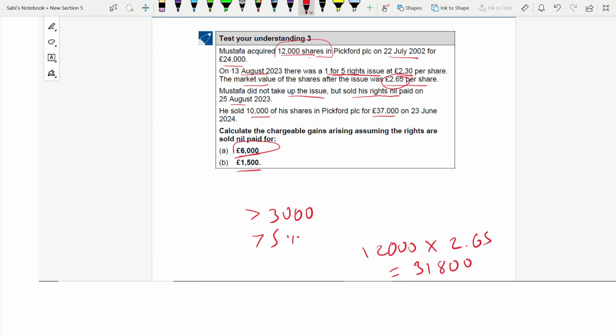Right? So 31,800, just take 5% of it. What is it? 1,590. Yes, this 6,000 is greater than 1,590, isn't it? So it satisfies the condition, the sale proceeds are not small. That's why, because it is not small, it is not exempted. That means it's a part disposal. You should know how to do the part disposal calculation.